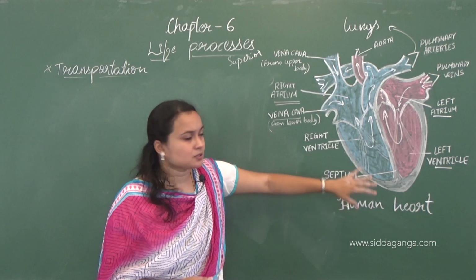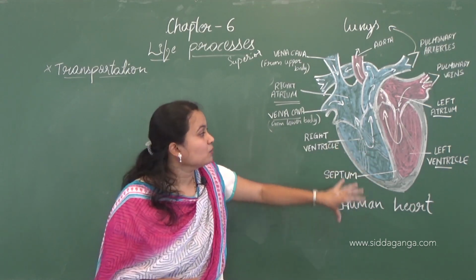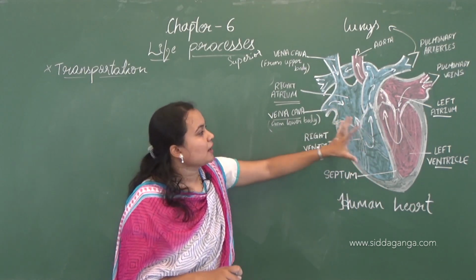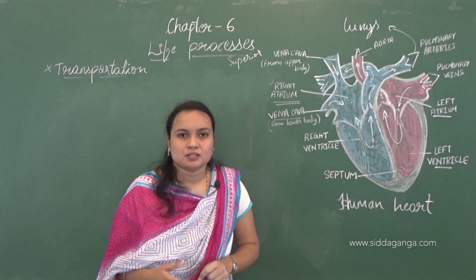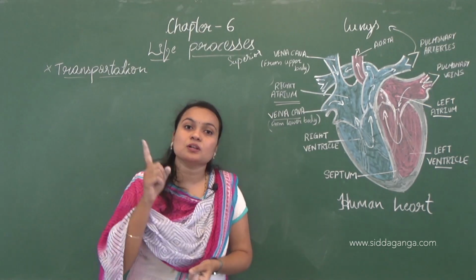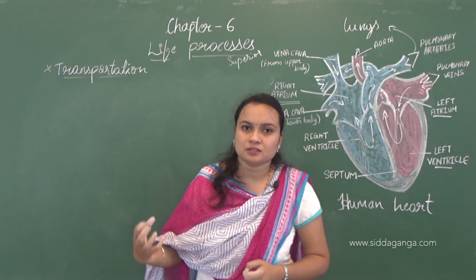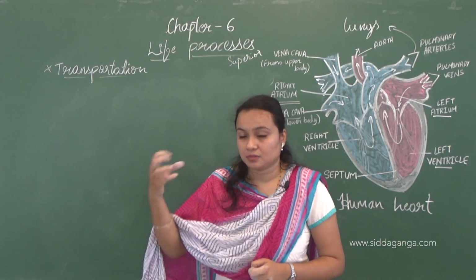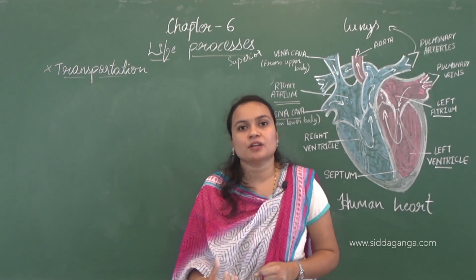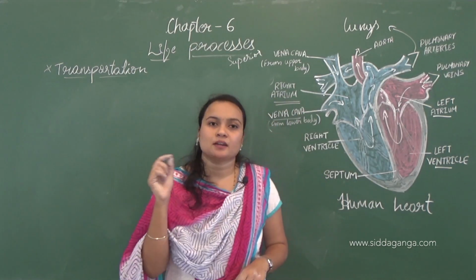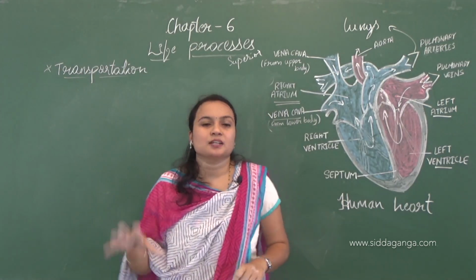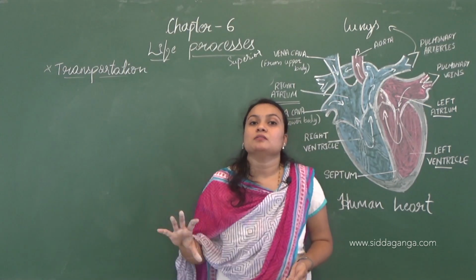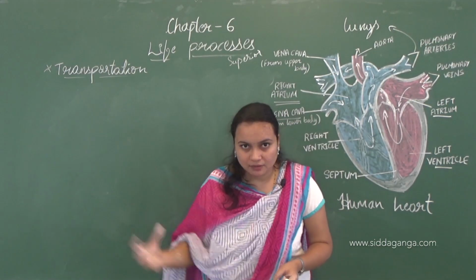In the 4-chambered heart, as we see now, we have 2 cycles. I think you all have noticed that. In fishes there is only one cycle: the blood enters the atrium, then the ventricle, then the gills, and from the gills to the other body parts, and from the body parts again to the atrium. There is only one way, only one cycle.